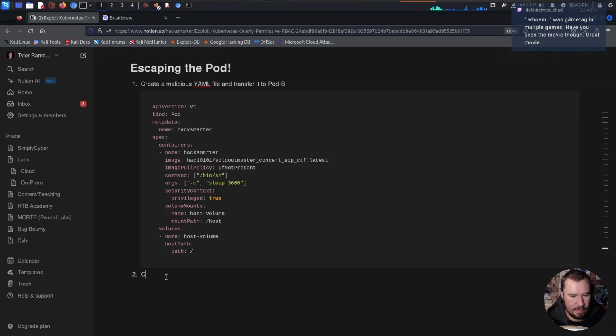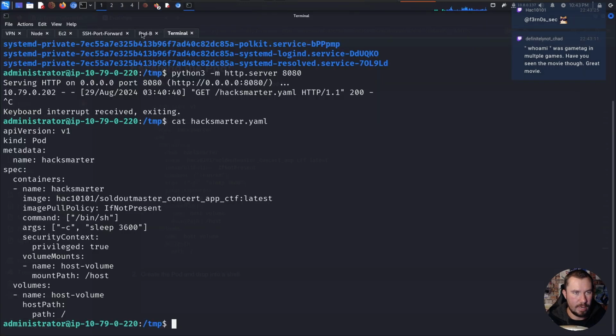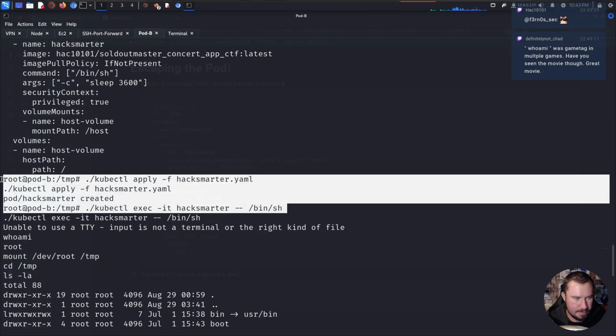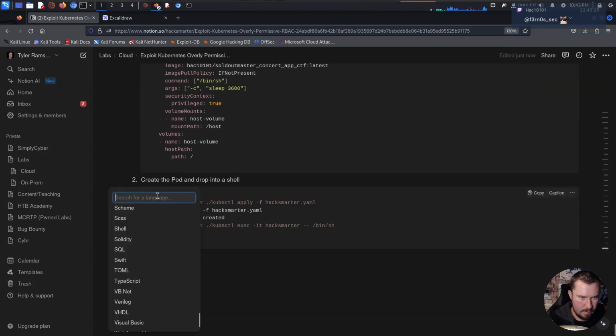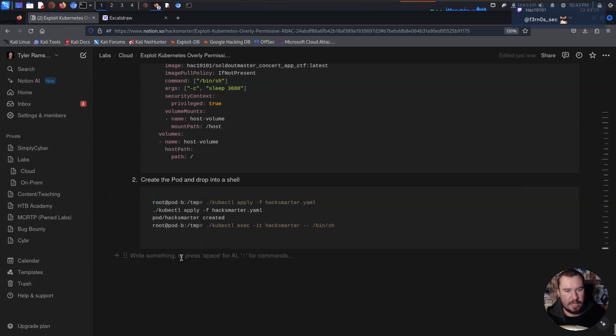And we will say create the pod and drop into a shell. Why do I always want to say node? And we'll go ahead and grab that syntax from up here. So apply and execute into the shell. Create the pod and drop into a shell. Mount the host file system and get the flag.